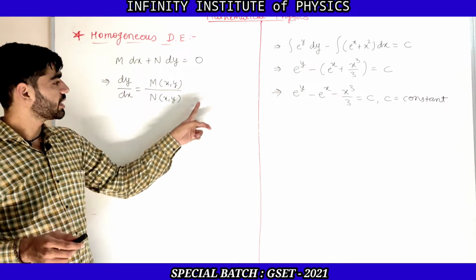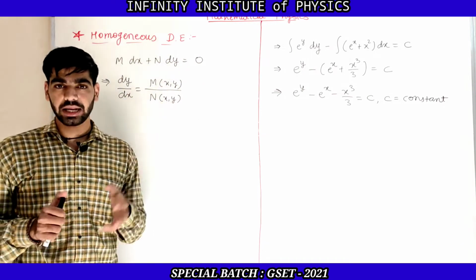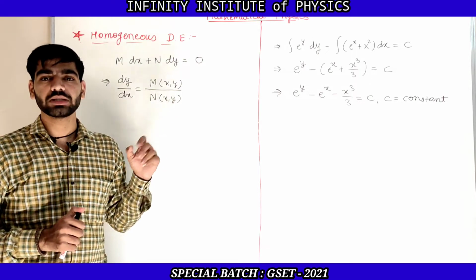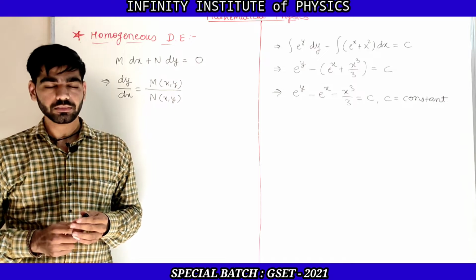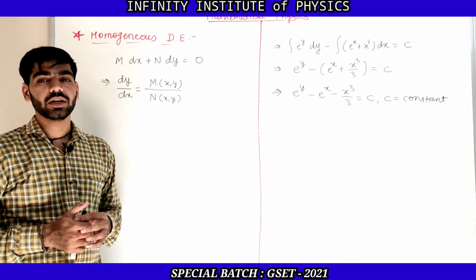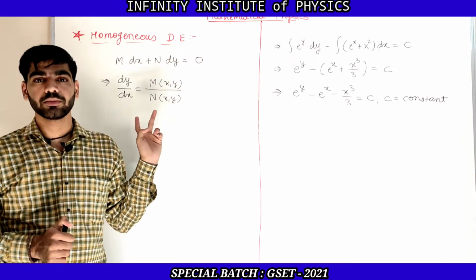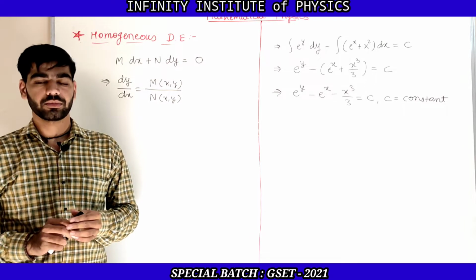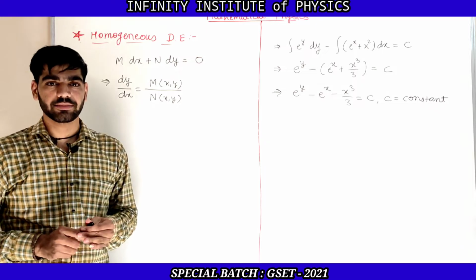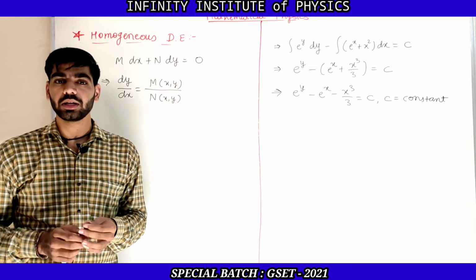Now if the differential equation is given in this form, that is dy by dx is M by N, when can we say that this is a homogeneous differential equation? So this equation is said to be homogeneous if the degree of M and N both are same. If the degree of M and N both are same, then it is known as the homogeneous differential equation.